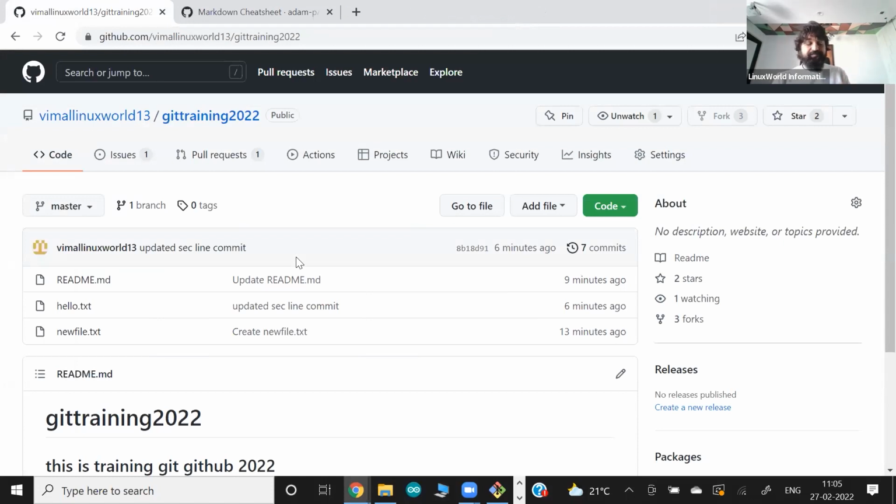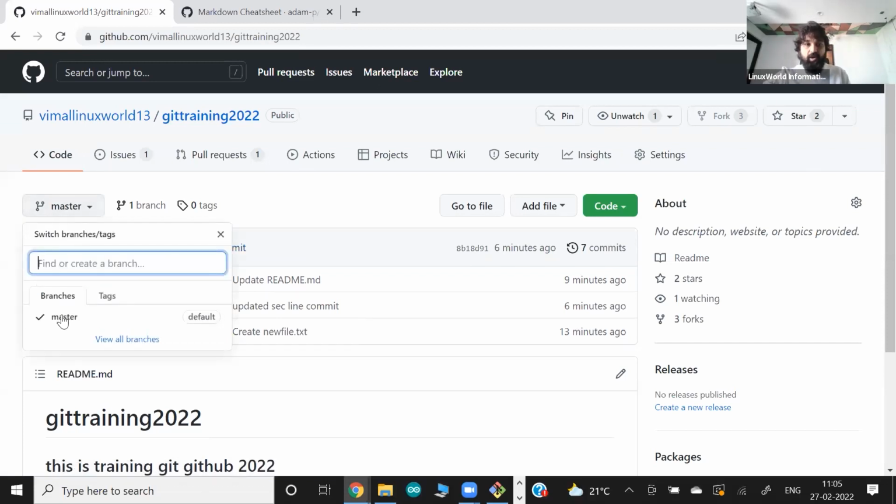This is one thing. Second thing is we have only 1 single branch. So if you want to create more branches, how can we do it? Here we have only 1 branch. Do you want to create a new branch or find a branch? Same thing you can do. Let me create a branch called dev1. This branch is not available. Do you want to create a new branch? I say yes, hit enter, and that's all.